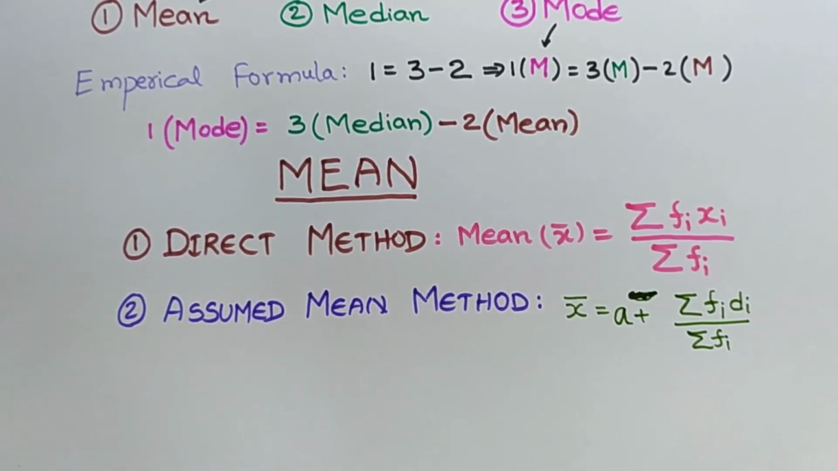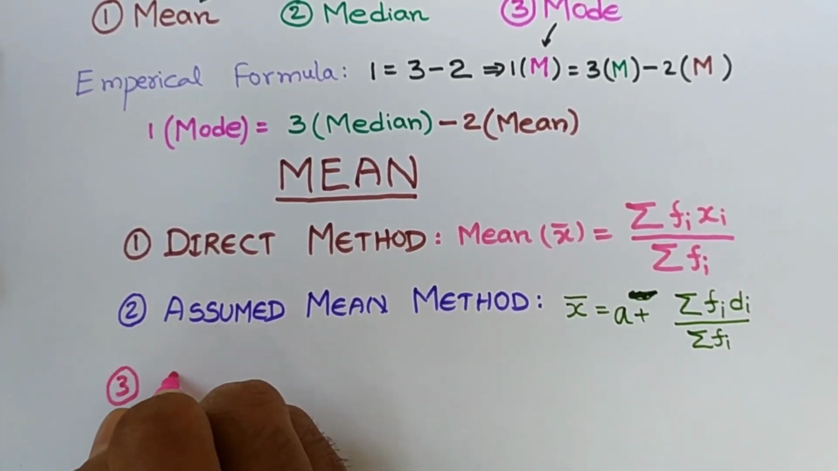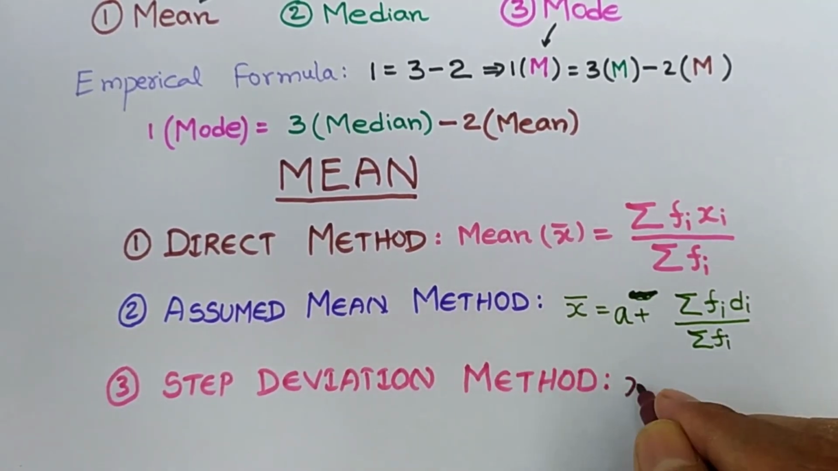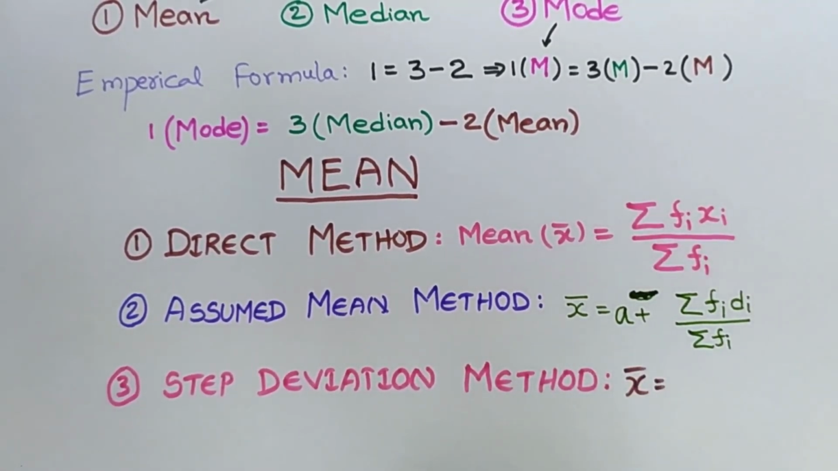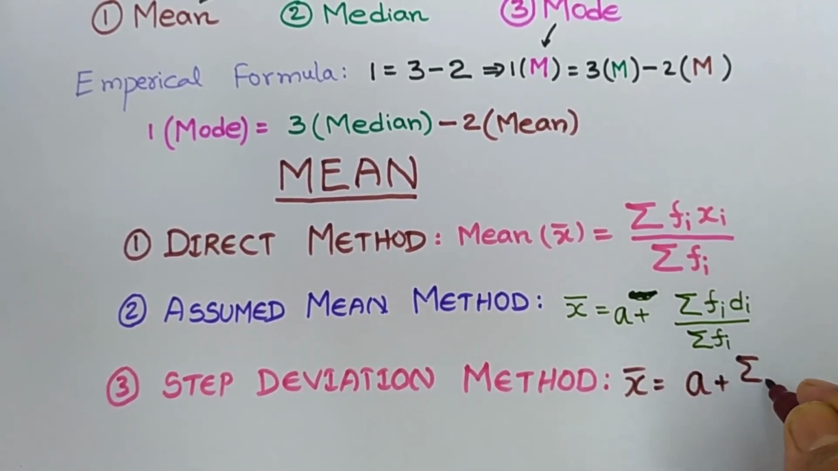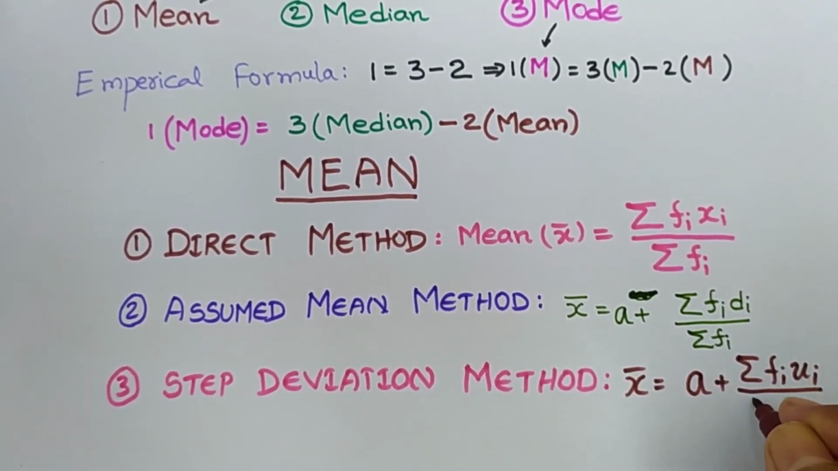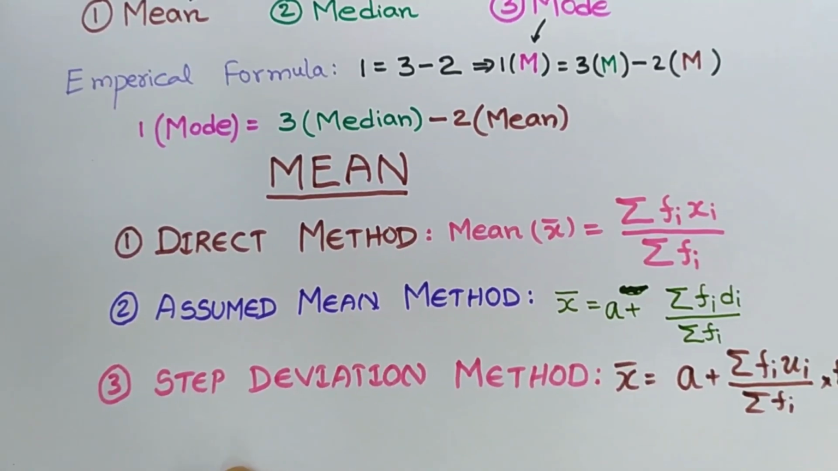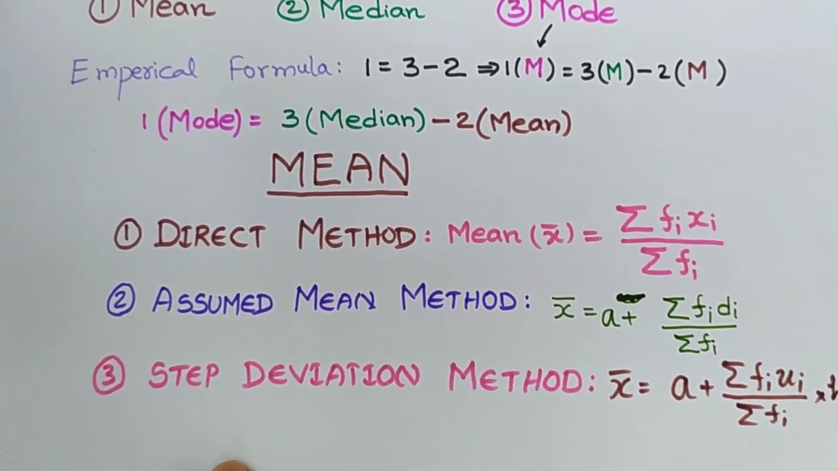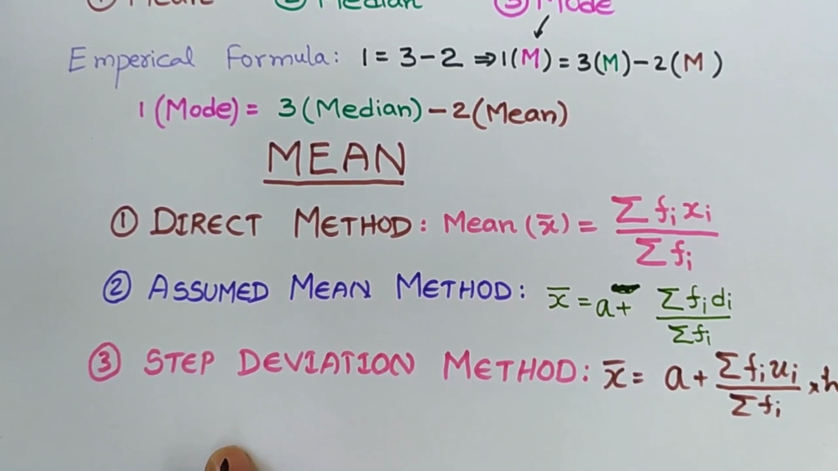Now let us see the third method, that is step deviation method. Mean x bar equal to A plus sigma fi into ui by sigma fi into h. Right.